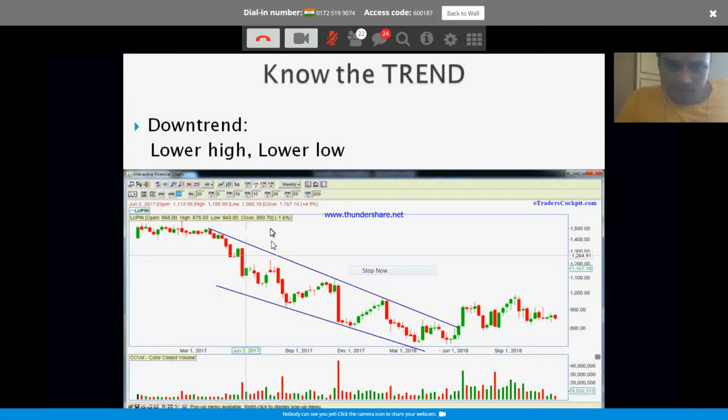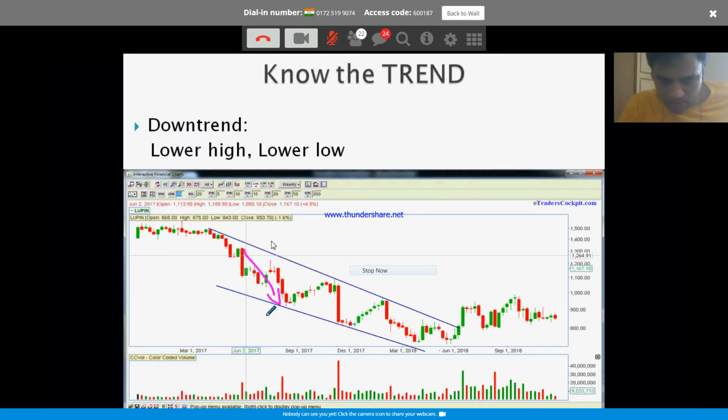Downtrend, right? Opposite to the uptrend, downtrend. Now, how do you define the downtrend? Each time a low forms, the low will be lower than the previous low. This is the low formed here. Now the bounce back. The next low will be breaking this low. Okay, this low is being broken. A lower low is formed.